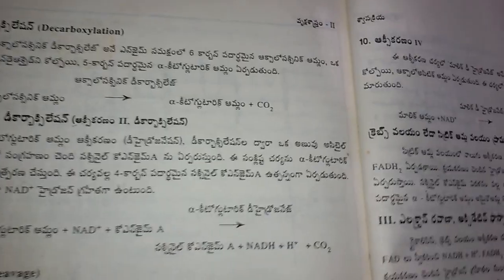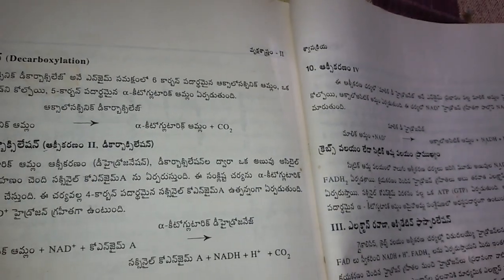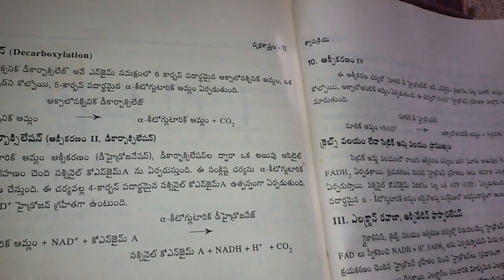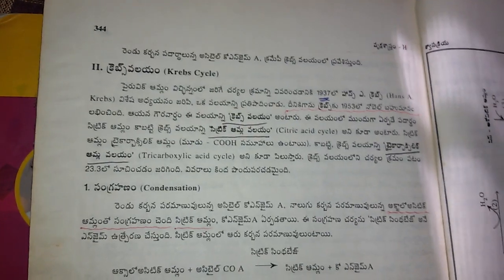Oxaloacetic acid is the end product of the Krebs cycle. This whole cycle, with 10 reactions, takes place in the cell organelle mitochondria, in the matrix. So this is the Krebs cycle.